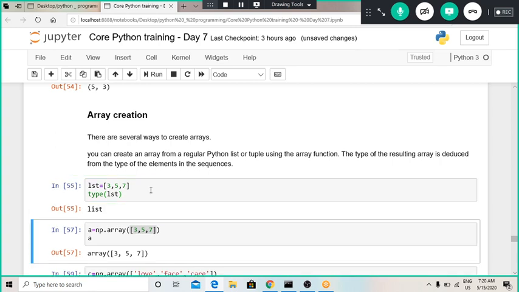Whenever I run this command, we can see the type of this is list type. And now if I want to change this list type into an array type.